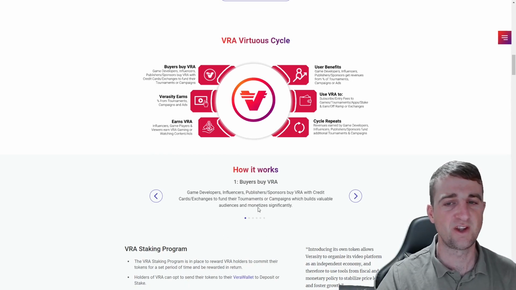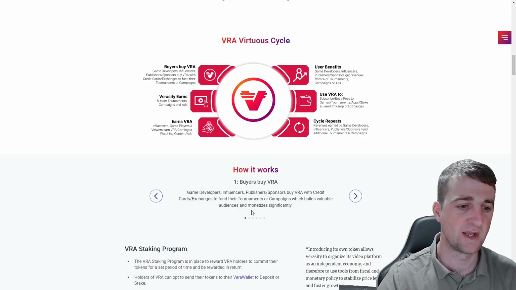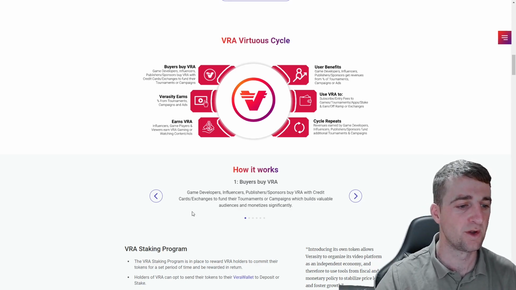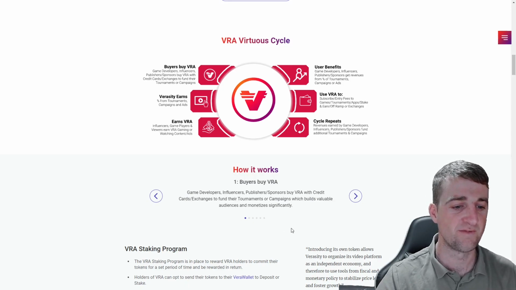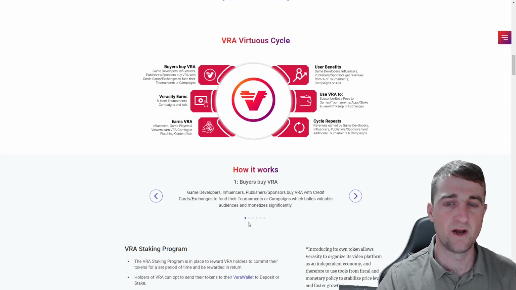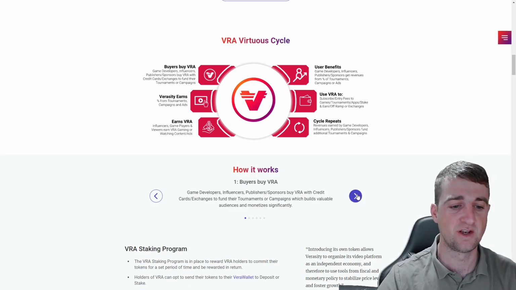So we have 6 different layers of this cycle. Buyers originally start at the beginning and they buy the VRA token. That includes game developers, influencers, publishers, and sponsors, and they buy VRA by whatever means they choose, whether that be on an exchange or with a credit card. And that then funds tournaments or campaigns, which builds valuable audiences and monetizes significantly.